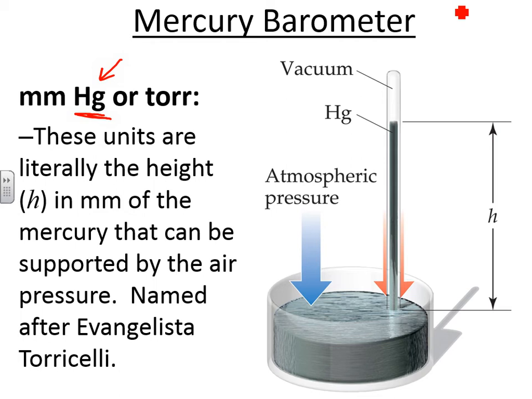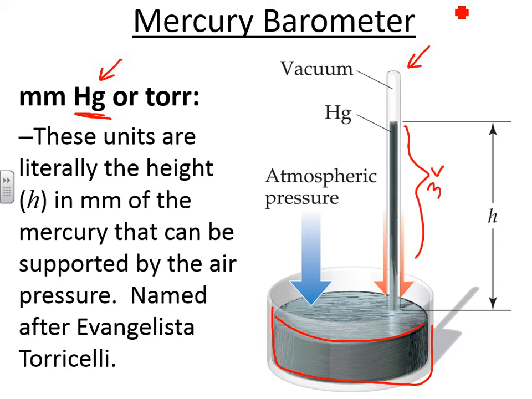Scientists way back in the day experimented with this, and they got a bowl filled with mercury, and then they took a very high tube, a meter-long tube essentially, and also filled it with mercury. They inverted it and placed it in the mercury, and about 1/4 of the mercury came out. About 3/4 of the mercury stayed put.